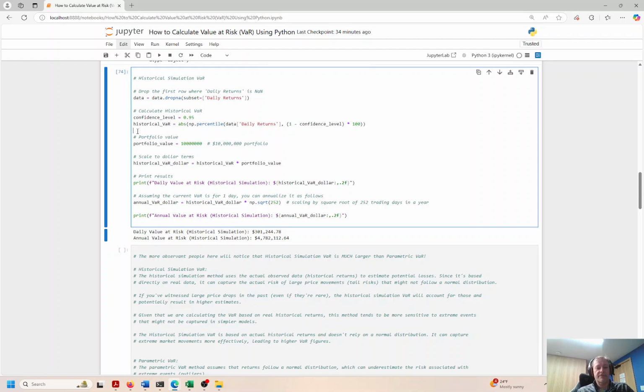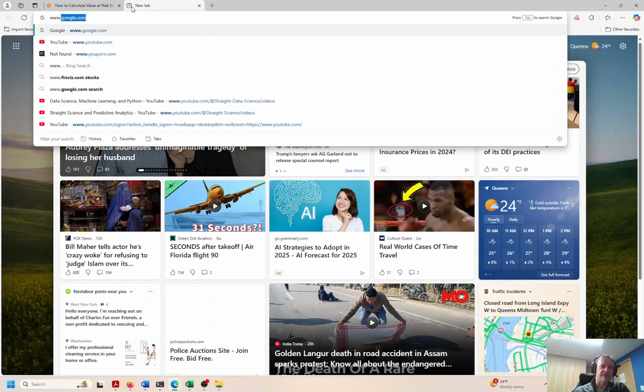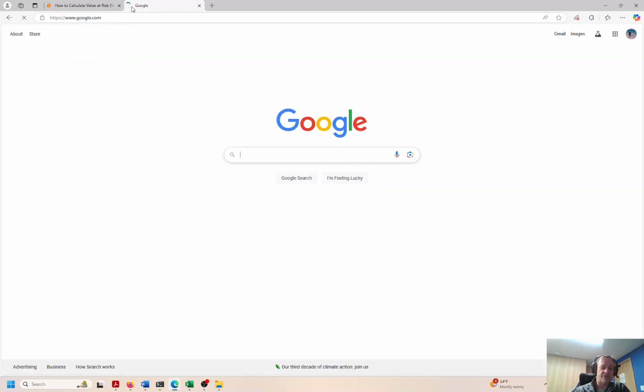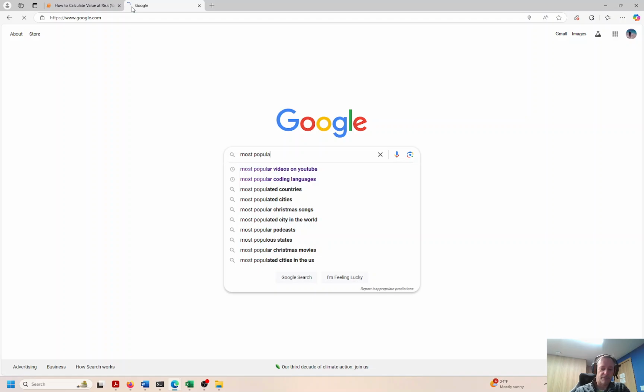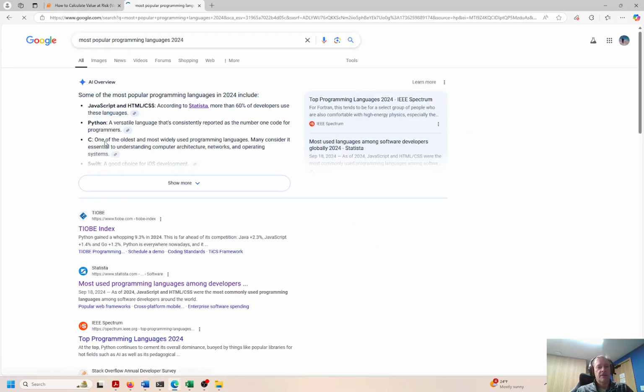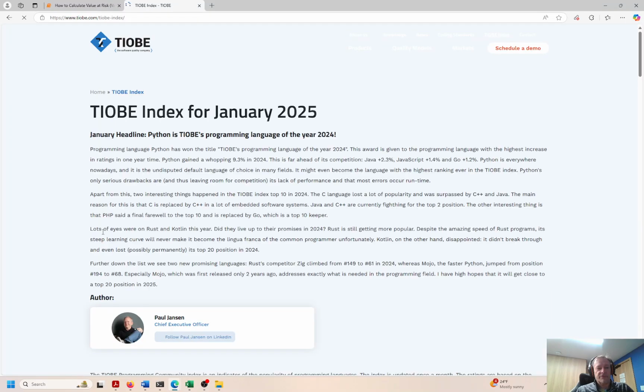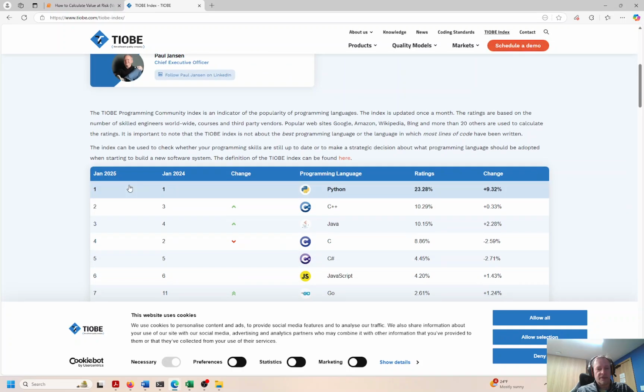And I think this is actually the most popular programming language in the world right now. Let me Google this. I bet it's definitely up there. Most popular programming. Yeah, okay. Let's go back. Oh, TIOBE index. I have no idea what that is, but it's the first thing that came up. Let's take a look. Python right there.